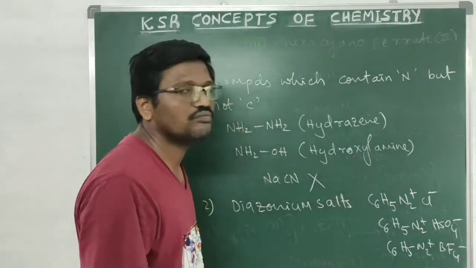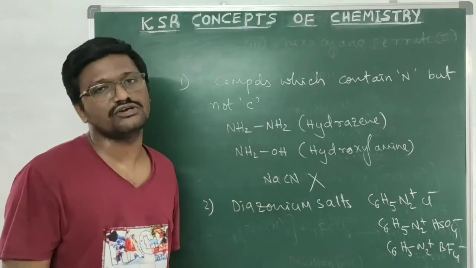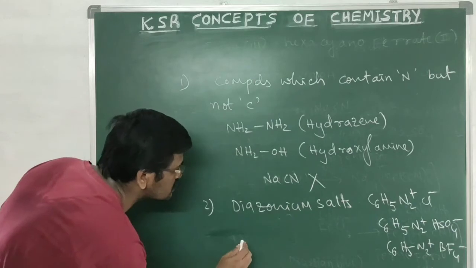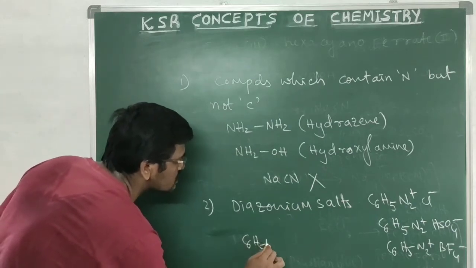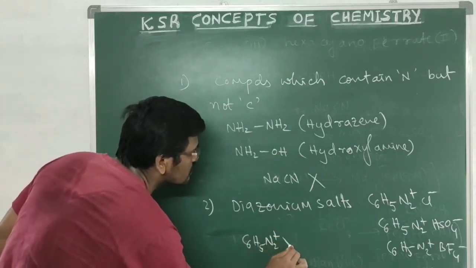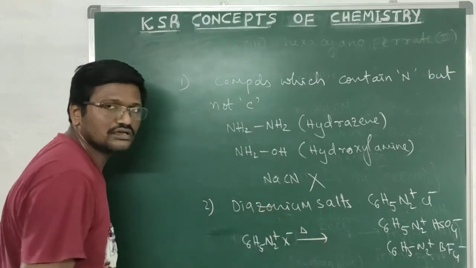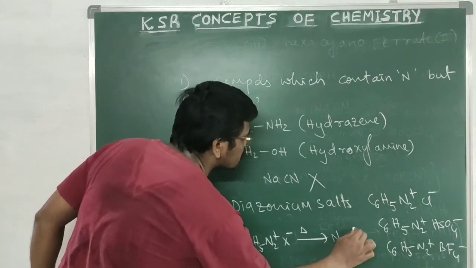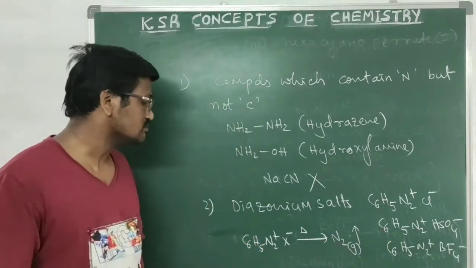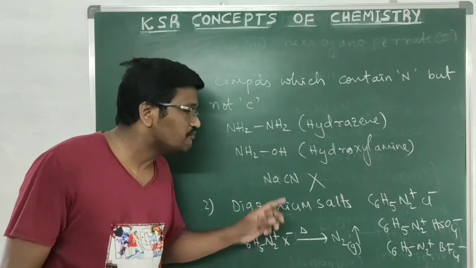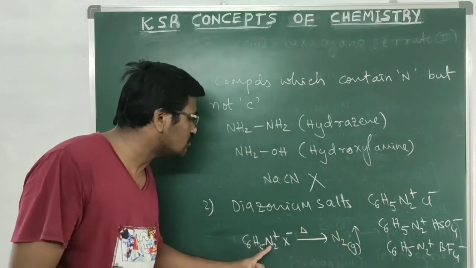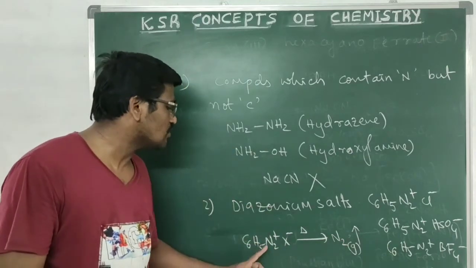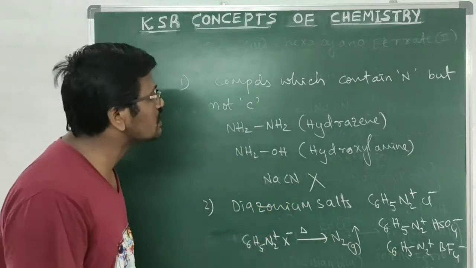These types of compounds do not give the test for nitrogen, because in these diazonium salts, on heating, the nitrogen present in the organic compound will be liberated as N2 gas. So before reacting with sodium metal, the nitrogen will be liberated in the form of N2 gas. So these compounds cannot give the test for nitrogen.